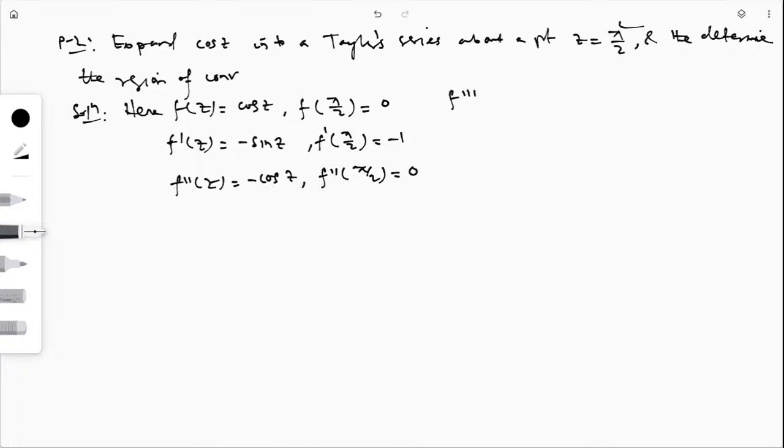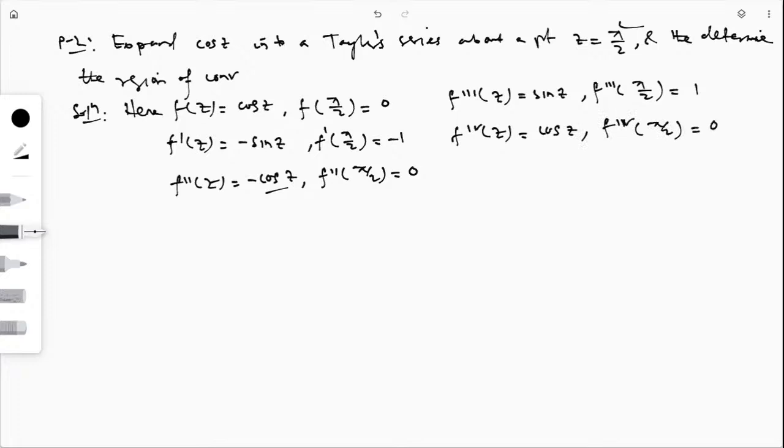Then if I calculate f triple dash of z, this will be sin z. Then f triple dash at pi by 2 will be 1. Similarly, the fourth derivative of f(z) will be cos z. Again, its value at pi by 2 will be 0. And similarly, we will evaluate this thing.